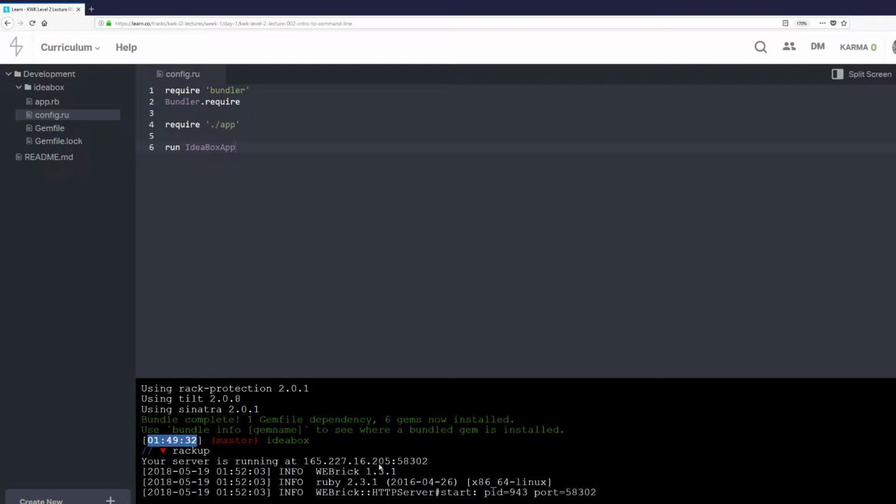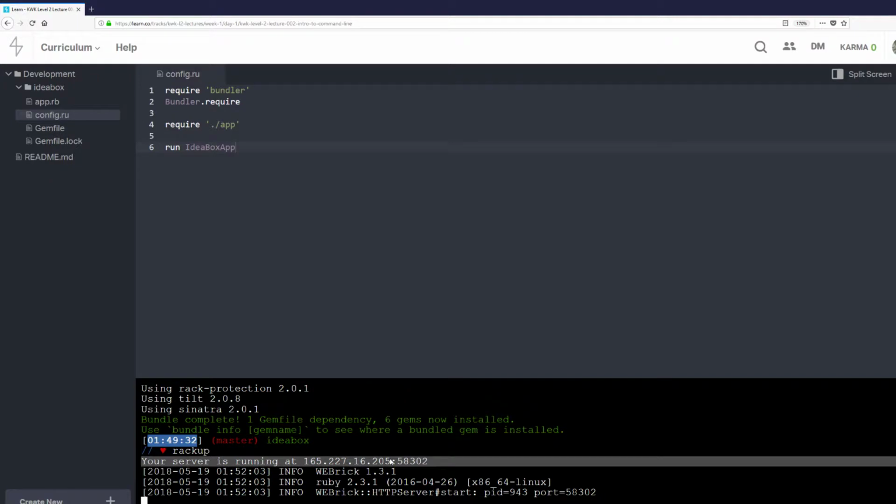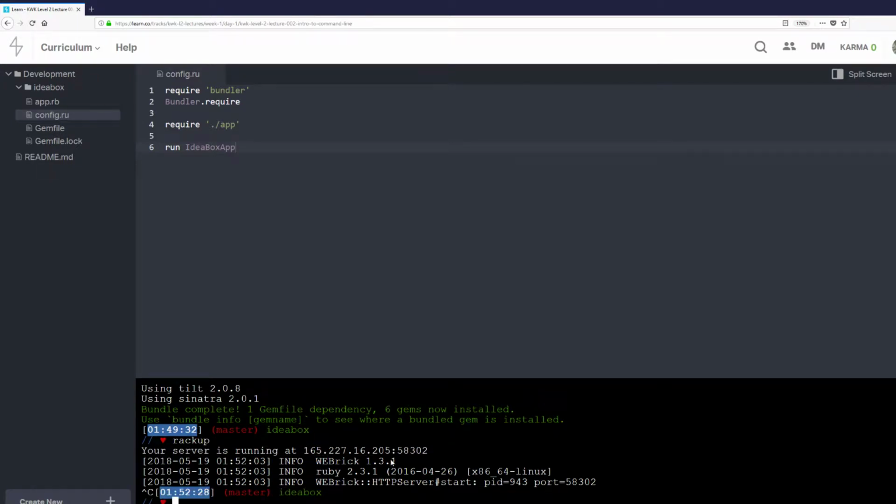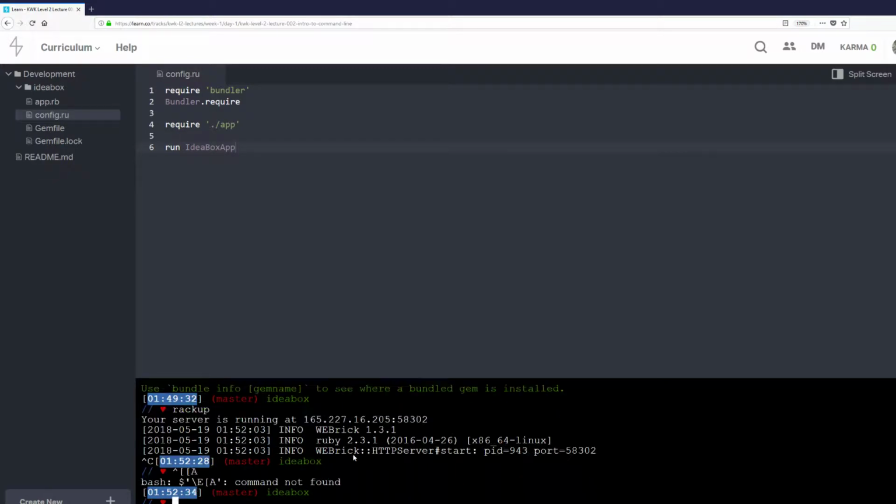This is the IP address of my server. This is the port it's running on. So I'm going to select this with my mouse. I'm going to click and drag. I'm going to right click on it, and I am going to... not going to let me copy, are you? Oh, that's irritating. So the trouble here is if I select this and I hit Control C, it stops the application.